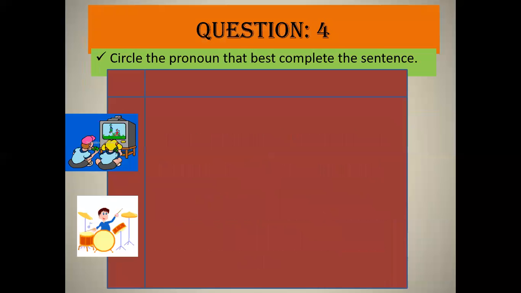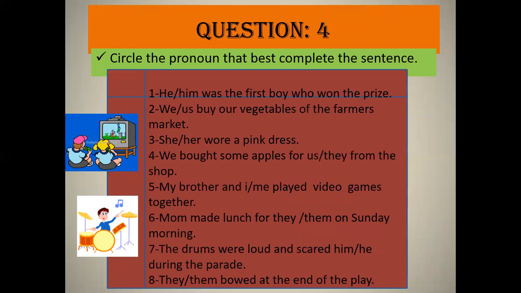Now come to question number 4. Circle the pronoun that best complete the sentence. Him was the first boy who won the prize. So which pronoun will come? He or him? Of course, he was the first boy who won the prize. Okay, sentence number 2. We or us buy our vegetables of the farmer's market. Okay, so which pronoun will come? Of course, we buy our vegetables of the farmer's market.